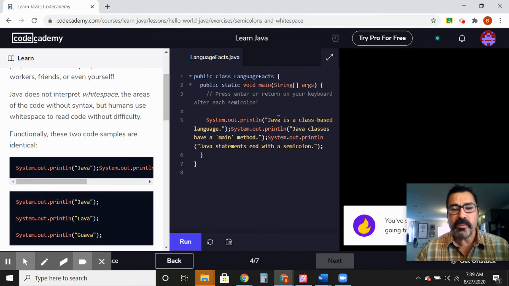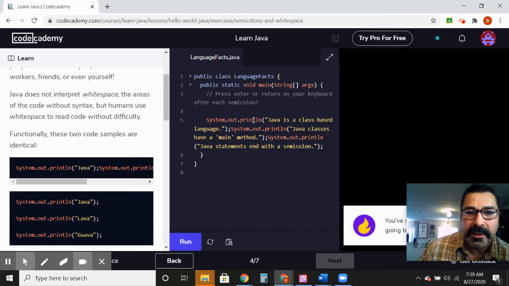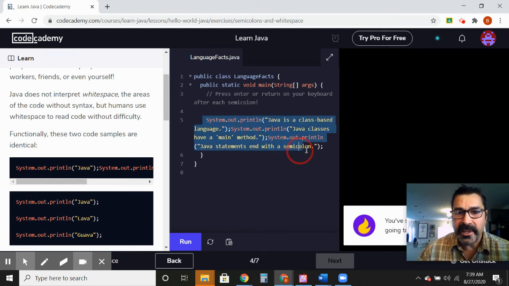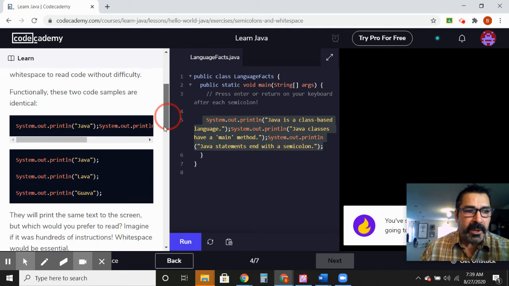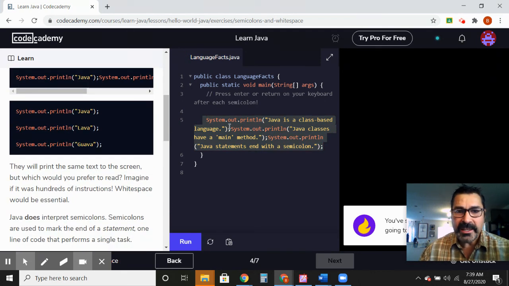Because if you're going to make a huge program like Minecraft in Java and all your code looked like this, it would run. But the human coders who had to go back and make an update or a change could never figure anything out. So what we're going to do is use white space to figure it out.